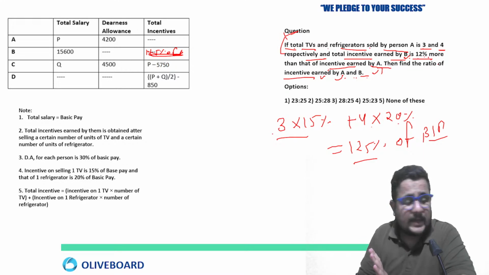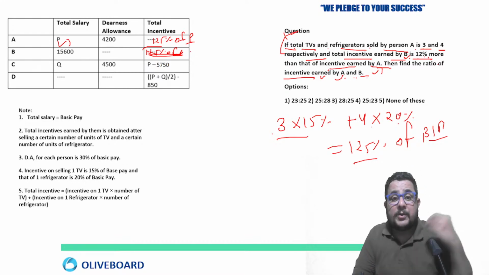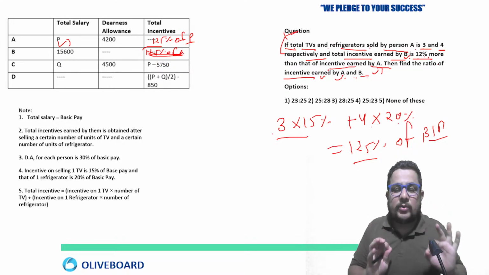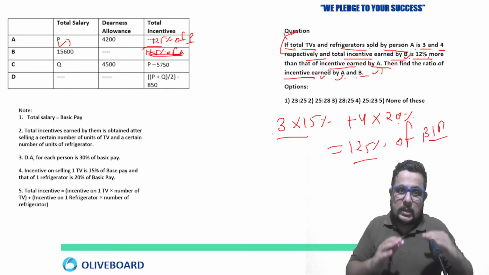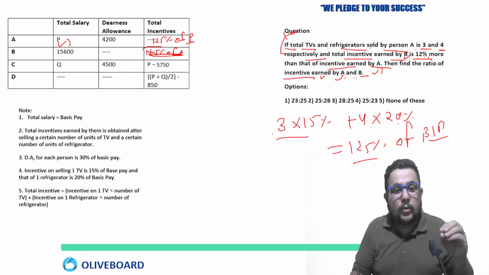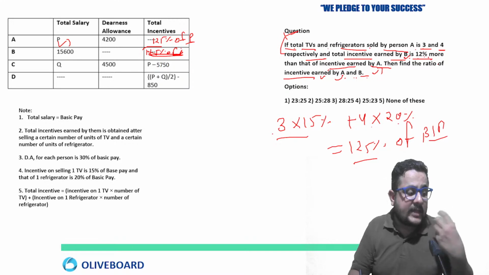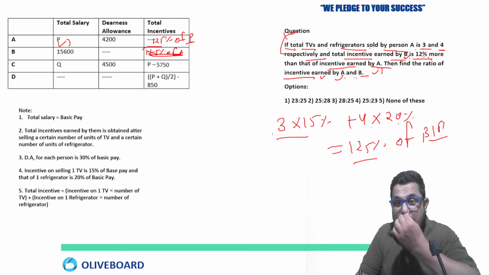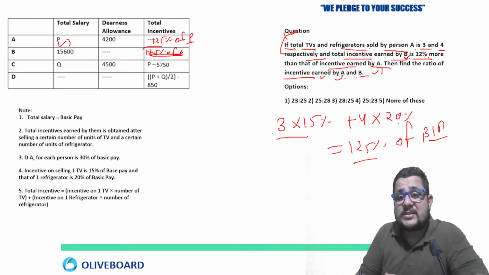They are talking about A, so this is 125% of P. We know what P is, but we are not going to calculate it. Why? Because no unnecessary calculation is required, and you have to avoid unnecessary calculation. Here, no need to convert the value into rupees and then take the ratio. A percentage comparison can be done, because it is given 12% more. B's incentive is 12% more than A.